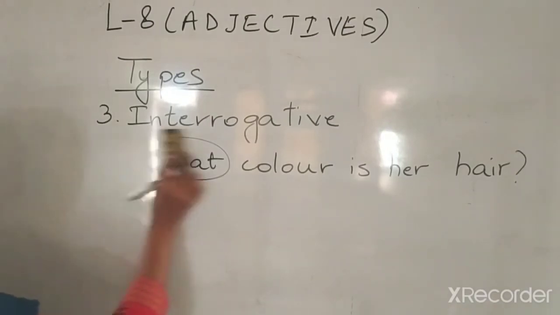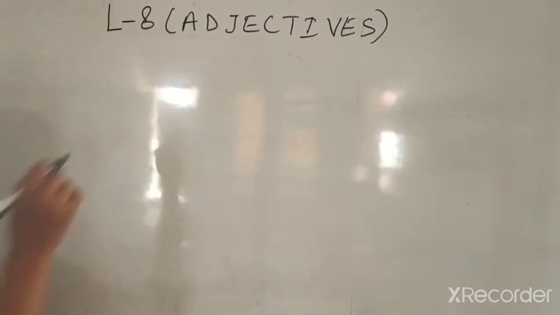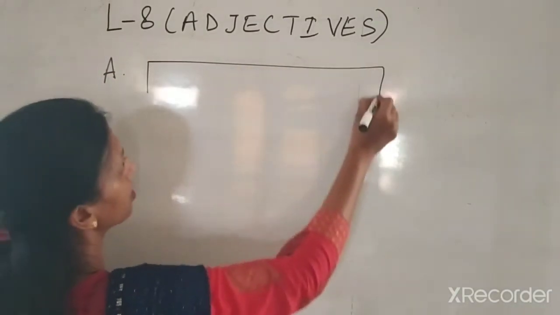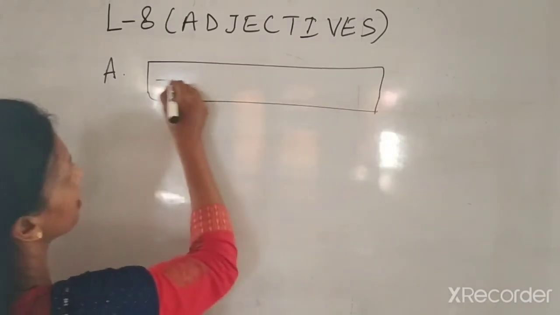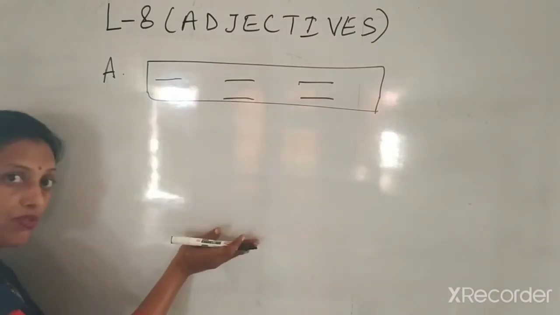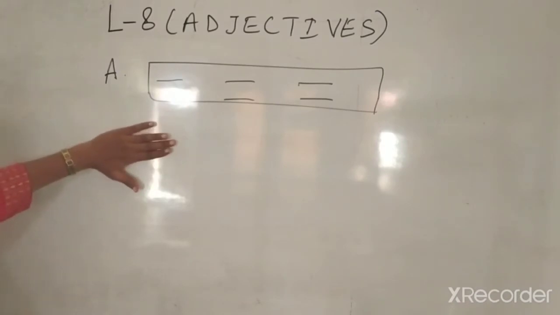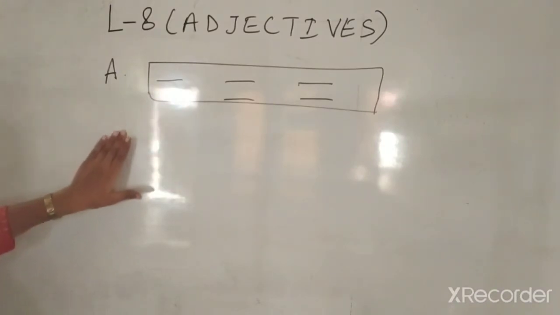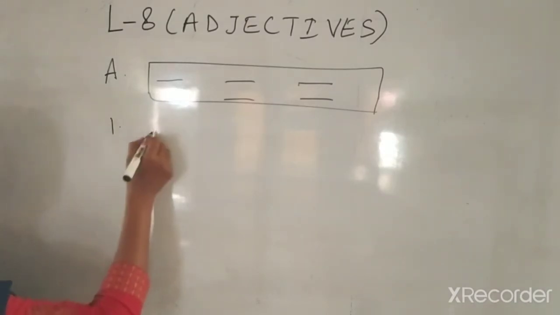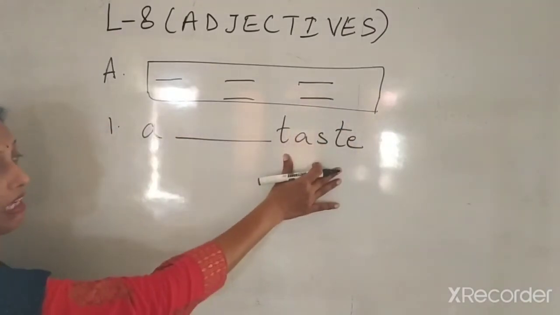So after this, you will find there are certain exercises which are given to you. Alright? In exercise A, you are given a help box, in which you will find certain words given. You have to pick those words and write them according to the group of words that are given there. Let's take one example. If I say a dash taste. Now this is already done for you. A dash taste.